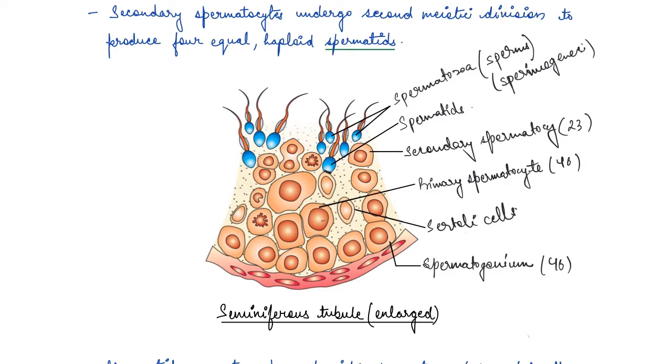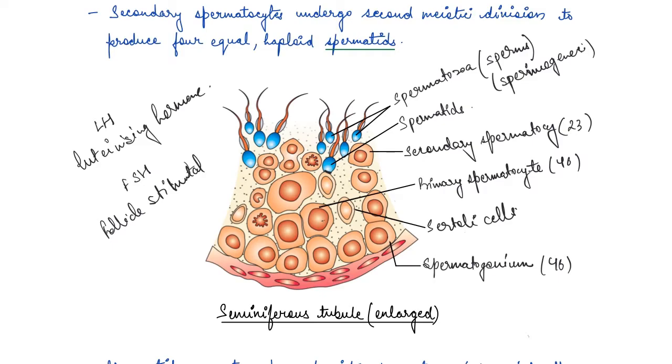These are, one, luteinizing hormone, and the second one is FSH, which is follicle stimulating hormone, right?